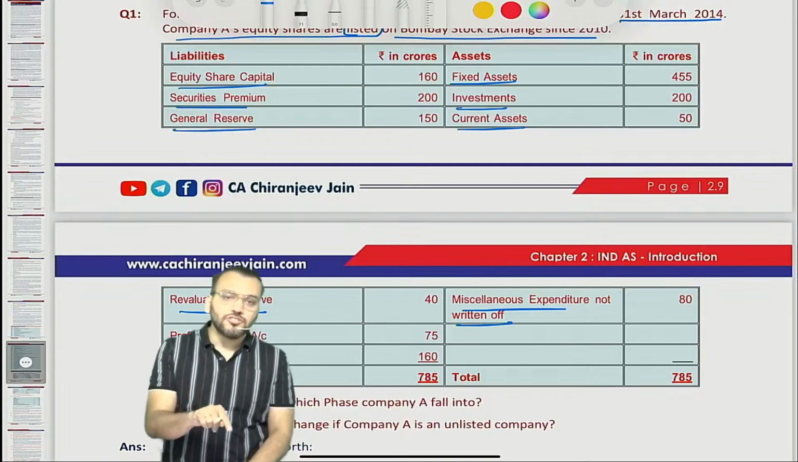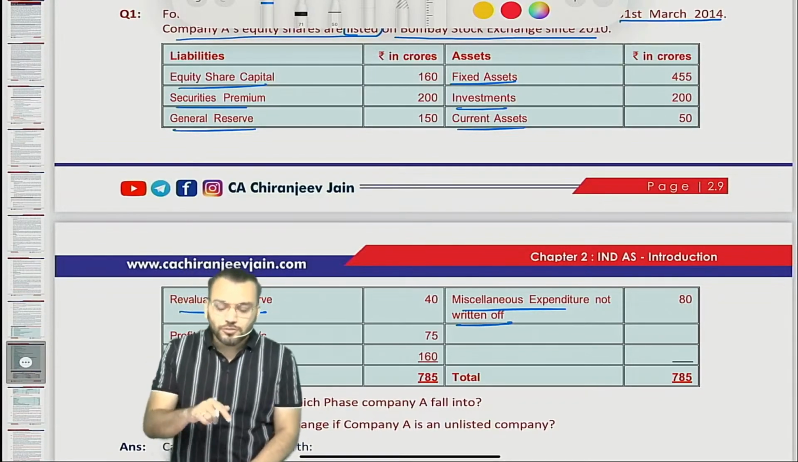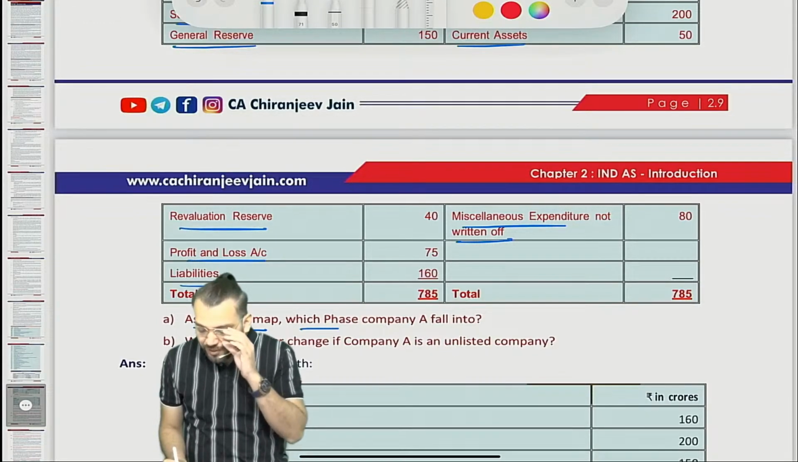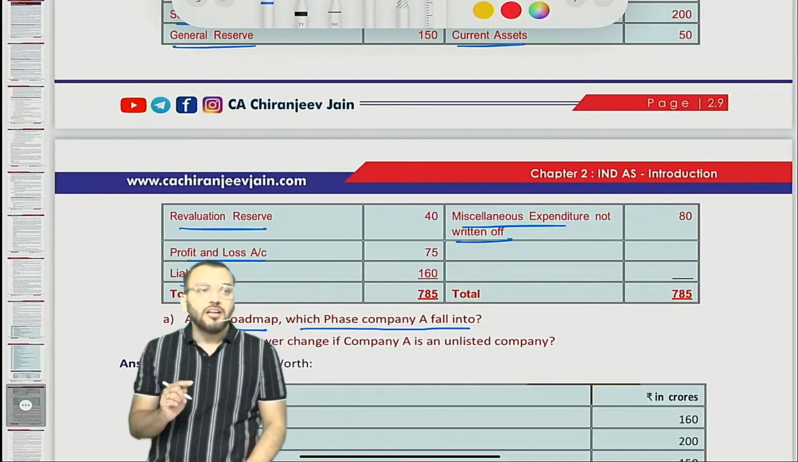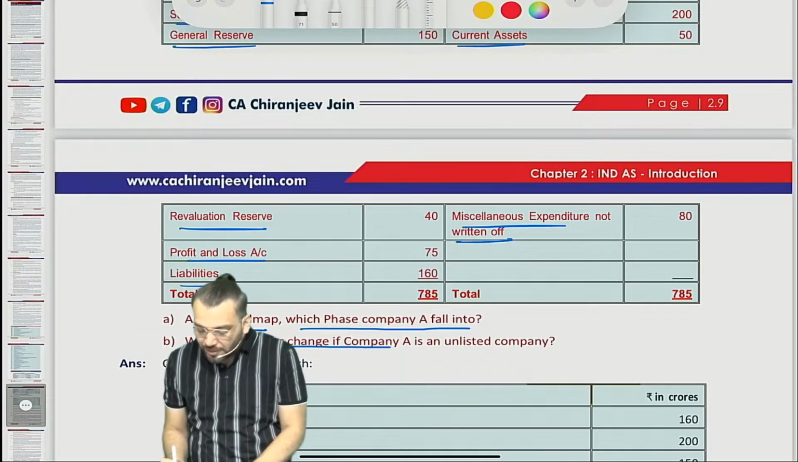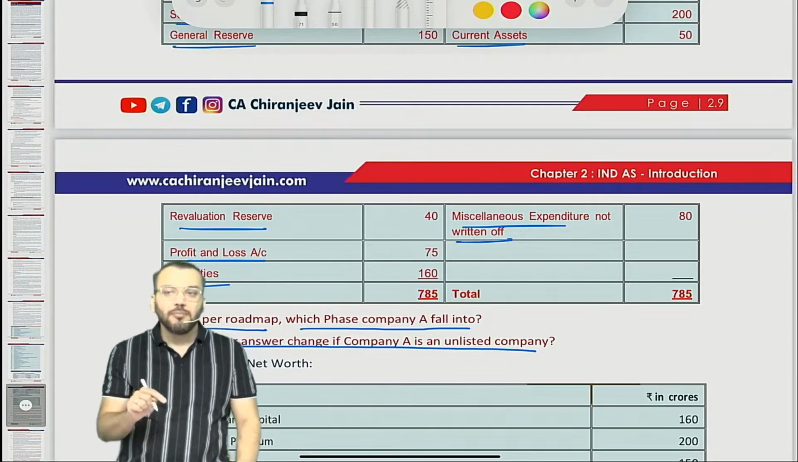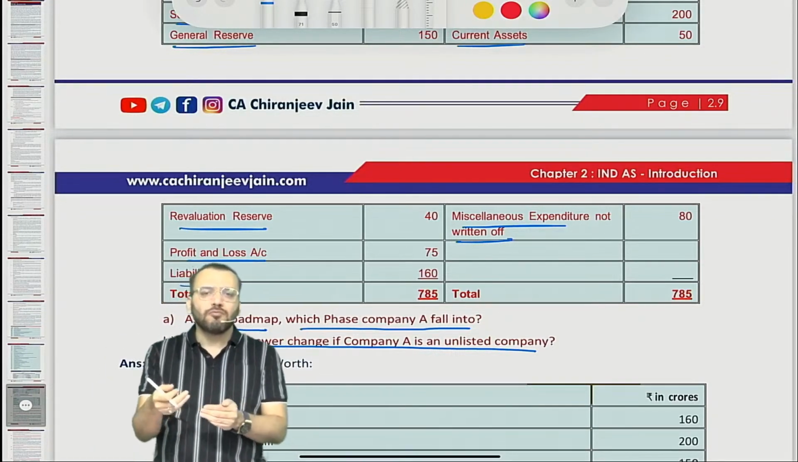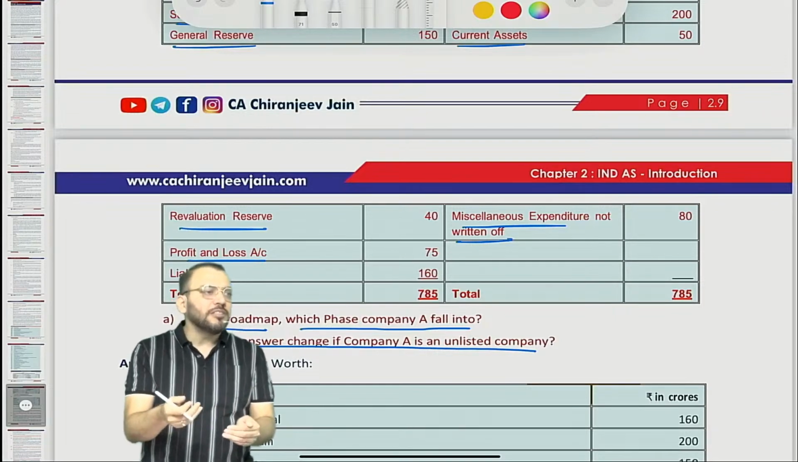Now we need to first cross check the net worth limit. We need to find out what the net worth is. As per the roadmap, which phase does company A fall into? Means under which phase will it fall? Will your answer change if the company is an unlisted company? If it is a listed company, then what will be the answer? If it is an unlisted company, then what will be the answer?